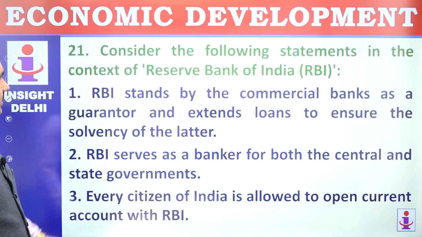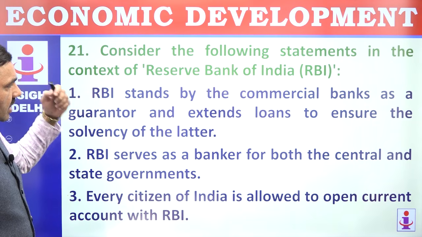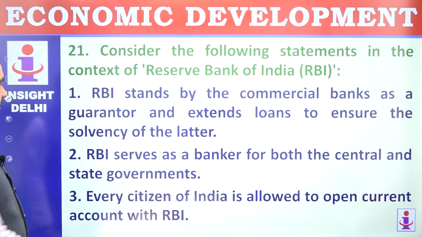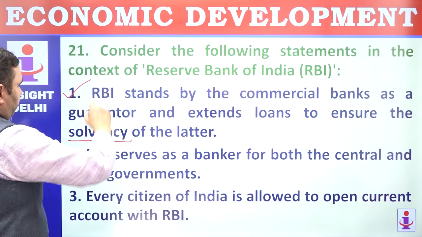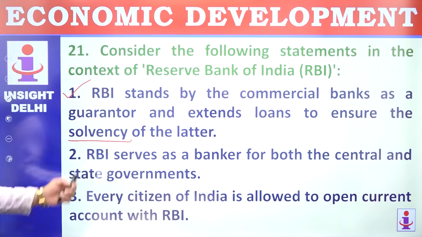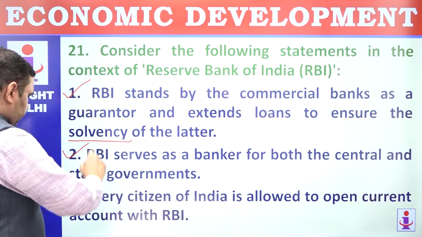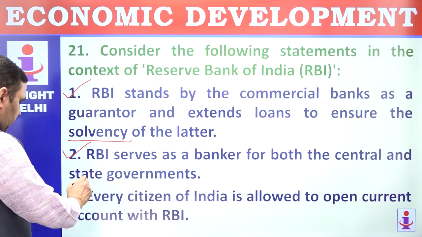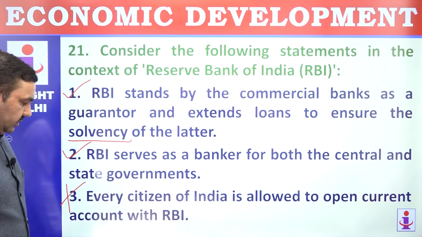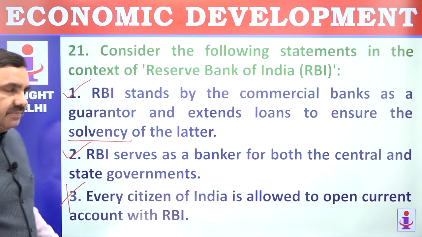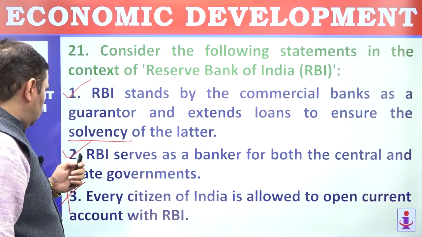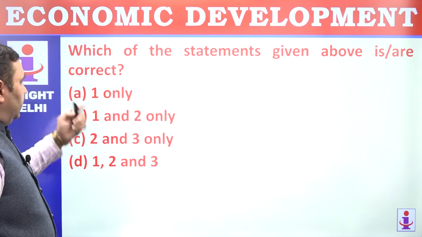21. Consider following statements in the context of RBI. RBI stands by the commercial banks as a guarantor and extends loan to ensure solvency of the latter. That's correct. Bank to the bank. RBI serves as a banker for both central bank and the government, state government. That's correct. Every citizen of India is allowed to open current account with RBI. No, only commercial banks open account with RBI, not every citizen. So 1 and 2 are correct. The third point here is wrong. 1 and 2 are correct.